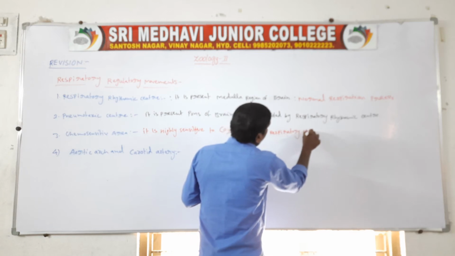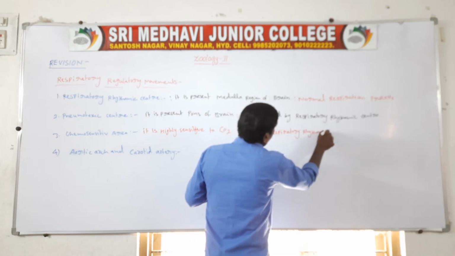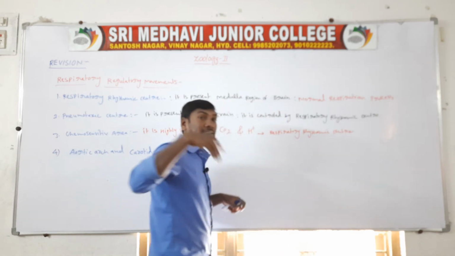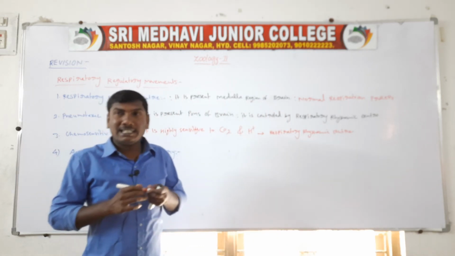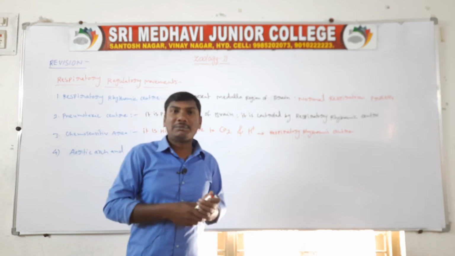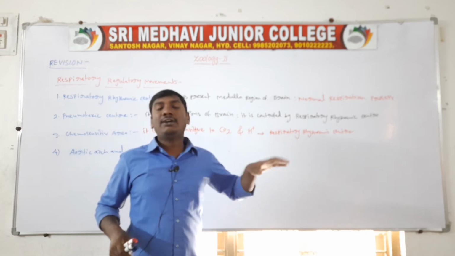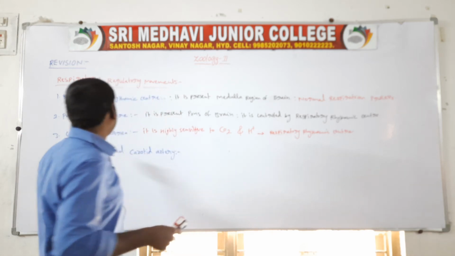So the information is sent to the respiratory rhythmic center, which increases the respiration process, eliminating the carbon dioxide and hydrogen ions. So this is the chemosensitive area.